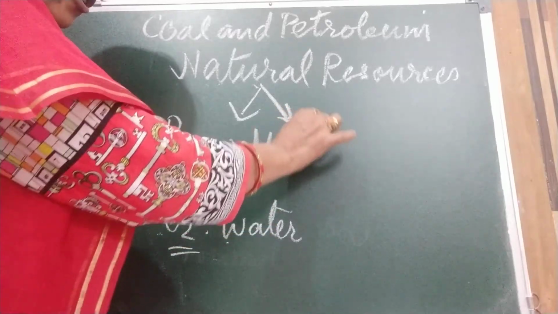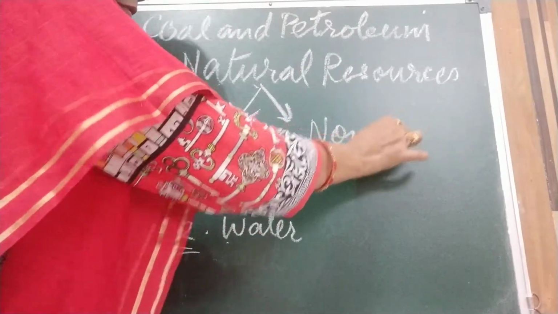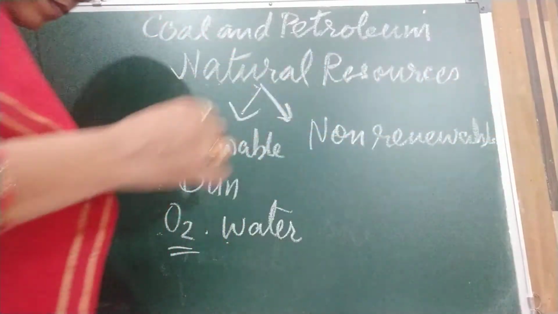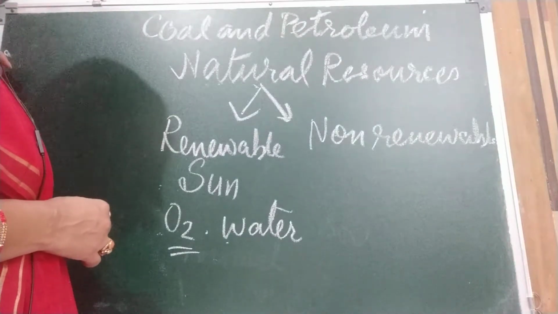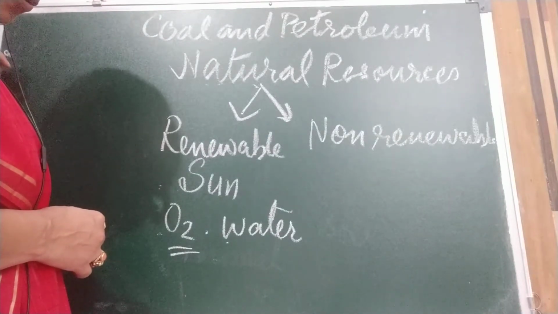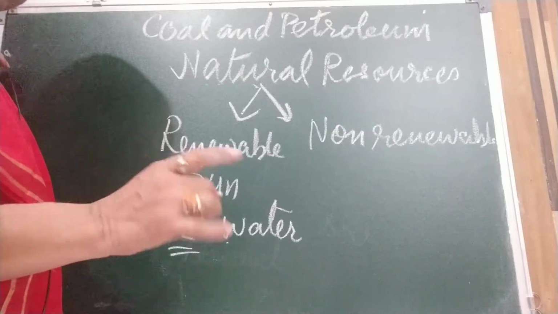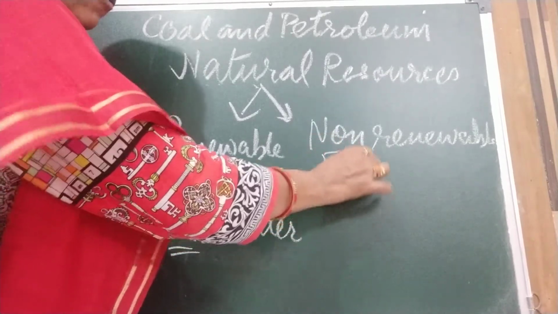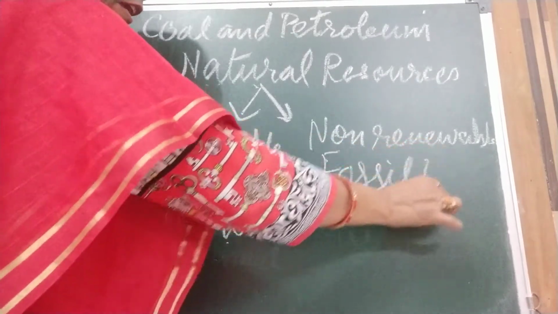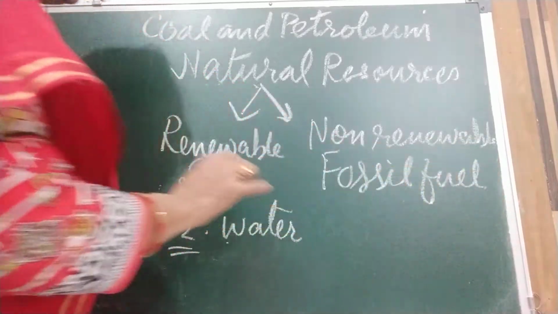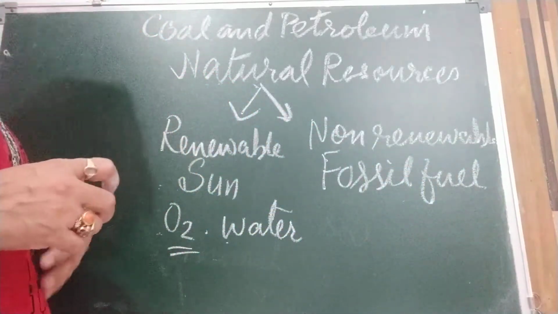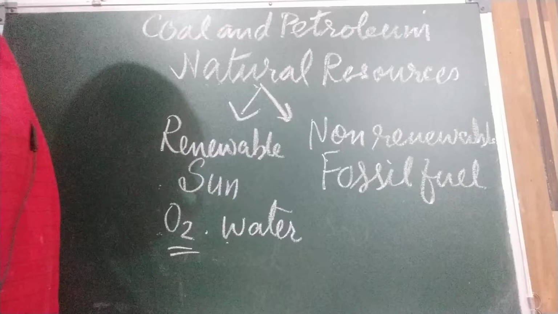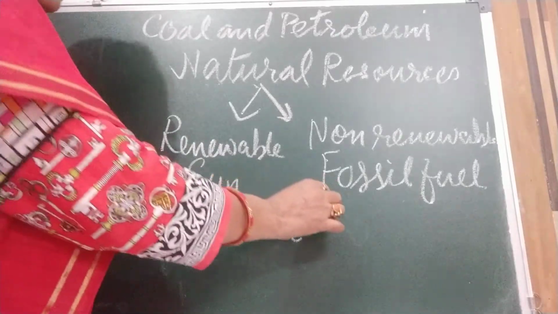Now come to the non-renewable ones. Non-renewable resources are those which, once used up, cannot be replaced within a reasonable period of time, like coal and fossil fuels. What comes in fossil fuels? Coal, petroleum and natural gas. Once they are used up, they will take millions of years, as their formation takes place over millions of years.